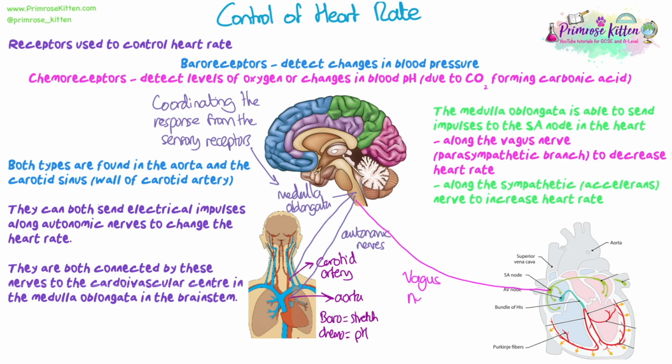And this is because they both use different neurotransmitters. So the vagus nerve is going to use an inhibitory neurotransmitter, whereas the sympathetic nerve is going to use an excitatory neurotransmitter. We'll cover that in more detail when we look at synapses and the junction between nerves. But for now, we just need to know that we're using sympathetic for speeding up heart rate and vagus or parasympathetic branch for slowing it down.